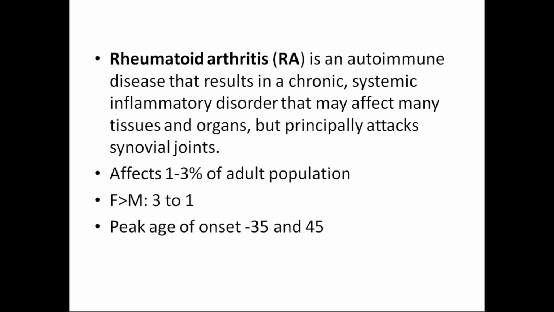Why should we know that? Because the line of treatment depends on it. So you have to understand whether it has occurred due to autoimmune causes. Autoimmune is nothing but your own immune system attacking your own cells. Then the second is inflammatory, which is any infection leading to inflammation and causing arthritis. Then the third is degenerative, which is nothing but as age goes on, it becomes degenerative.